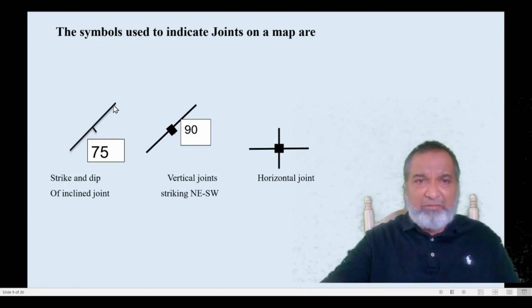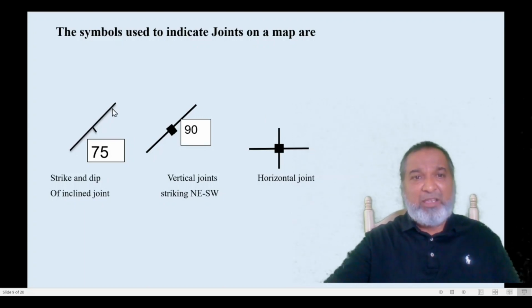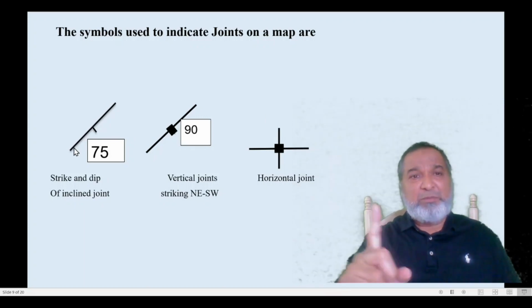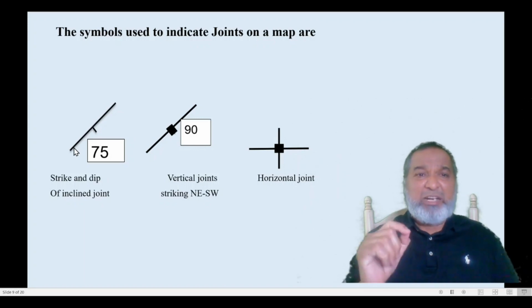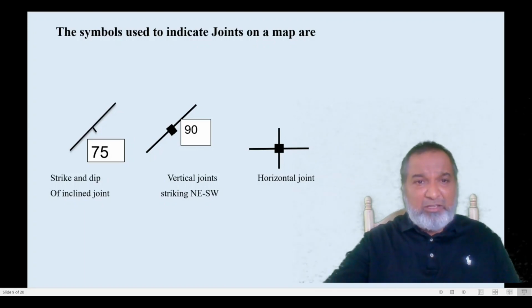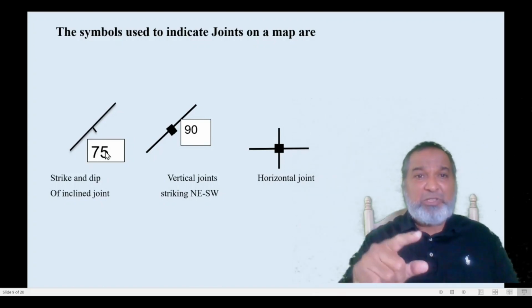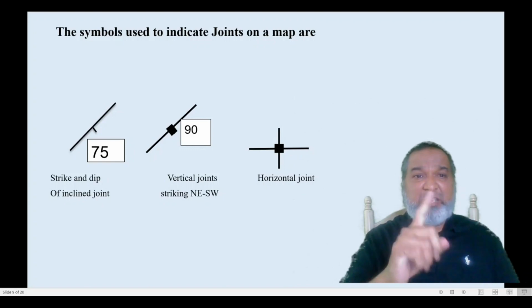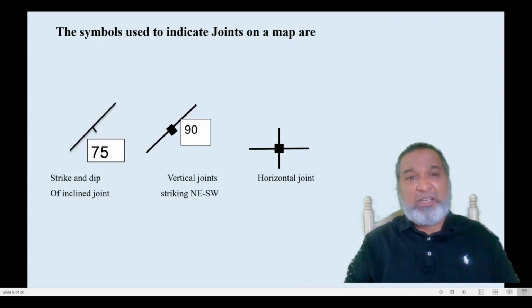So here, first, the straight line which is shown, this symbol shows that it is a strike, and the small symbol is the dip, and we have written 75, which shows that this dip is 75 degrees.